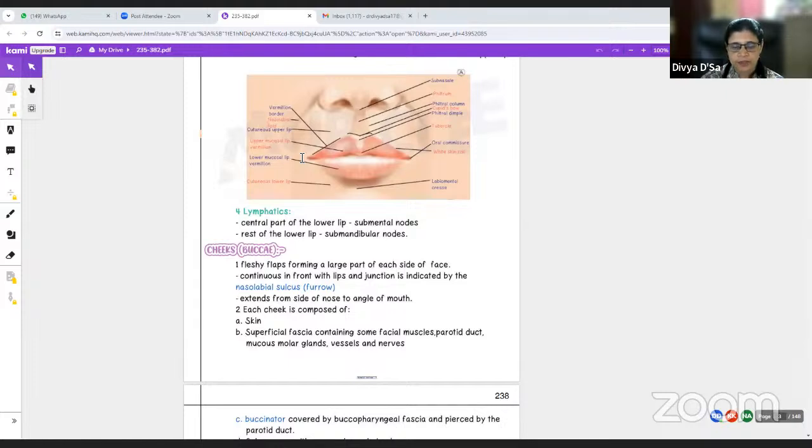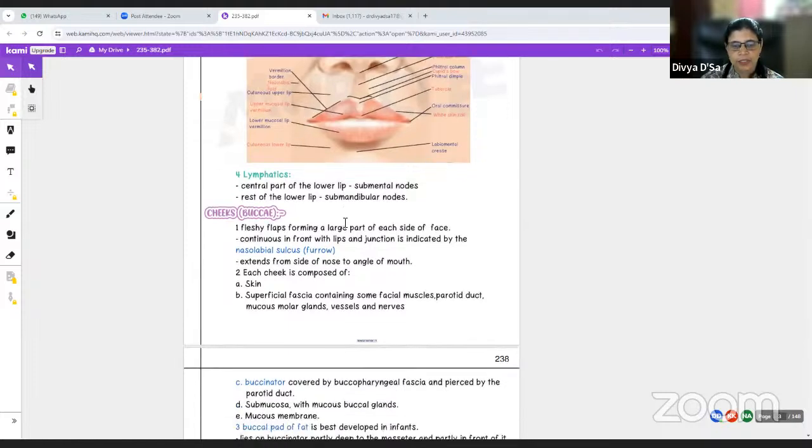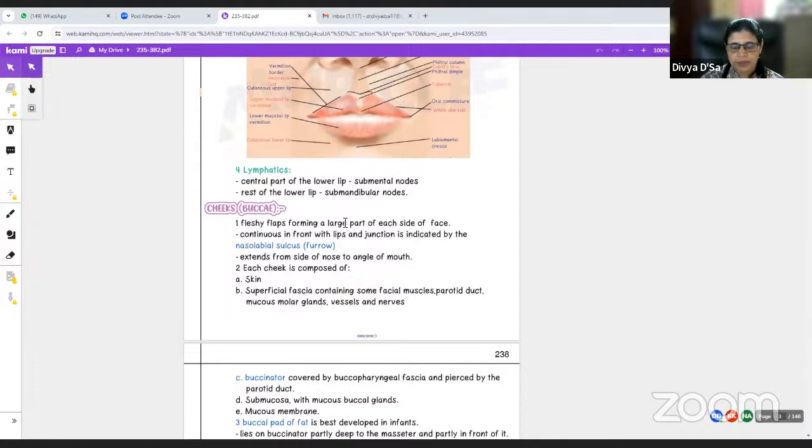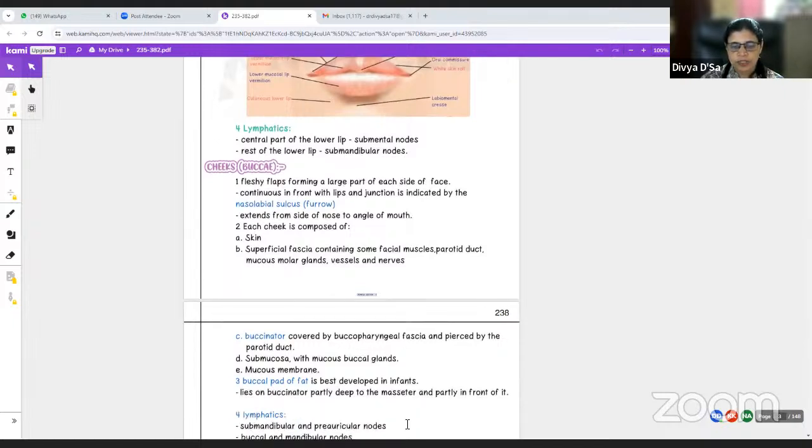Parotid duct is present within, and molar glands as well as vessels and nerves. Then there is the buccinator muscle, which is covered by the buccopharyngeal fascia and which is pierced by the parotid duct. Then below that, we see the submucosa with mucosa, buccal glands, mucous membrane, and the buccal pad of fat, which is well developed in infants. We see it a lot, the buccal pad of fat.